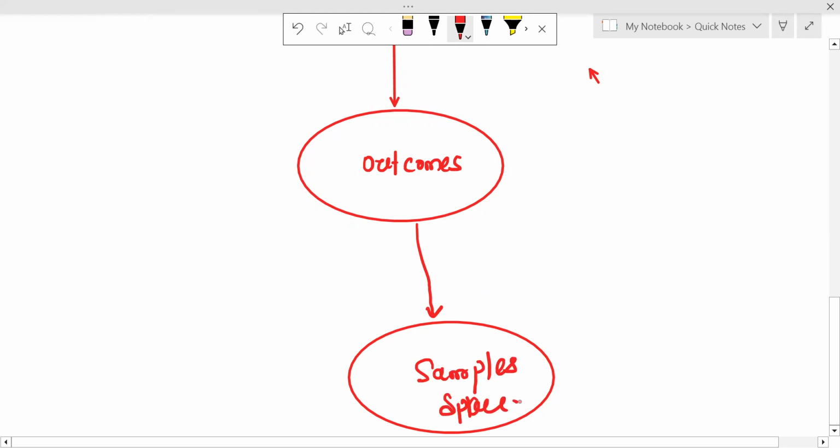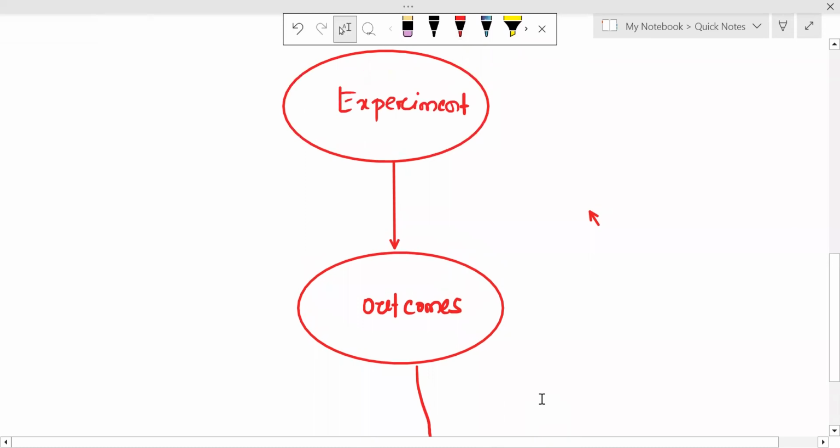So all are related to each other. When we say experiment, it means a process of measurement or observation. After that, the outcomes of an experiment are the results of the experiment.